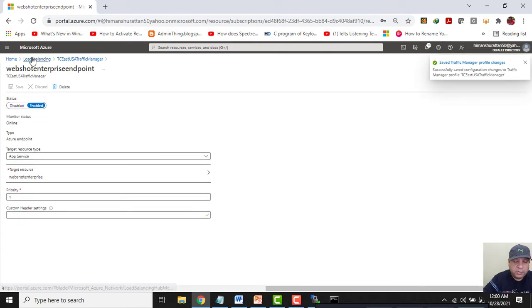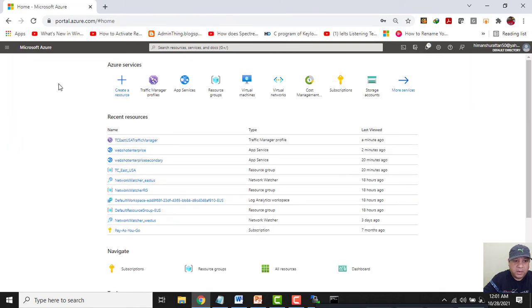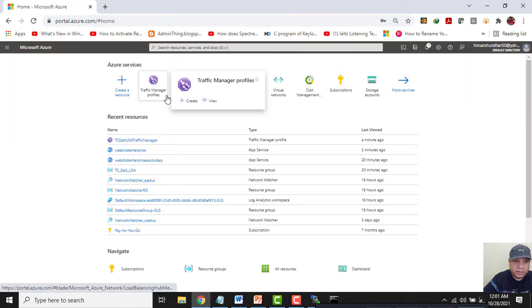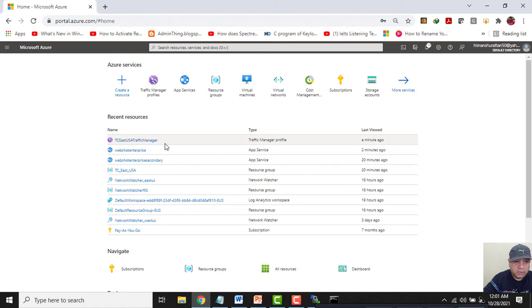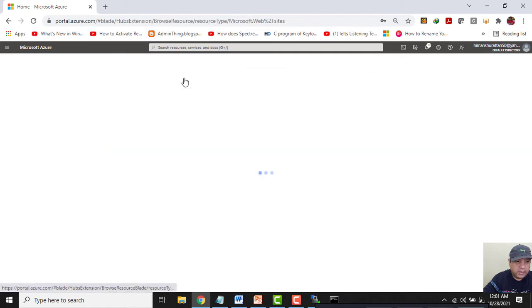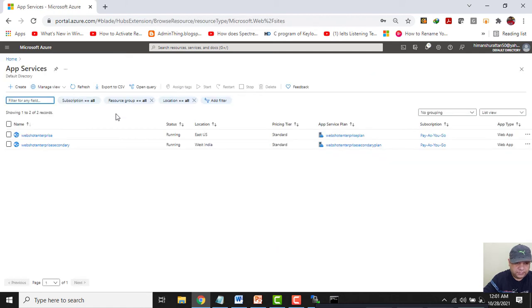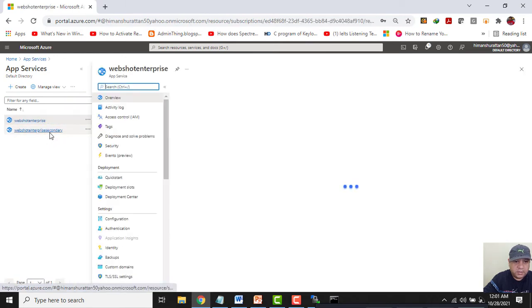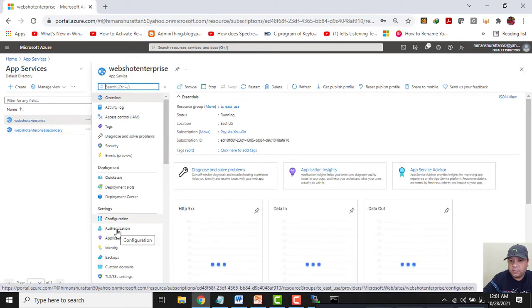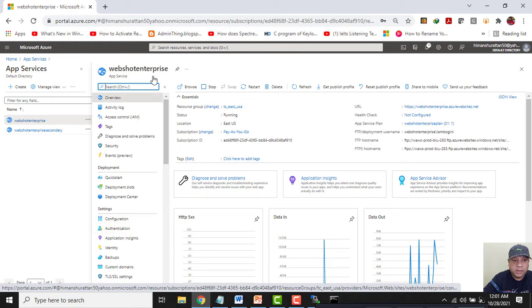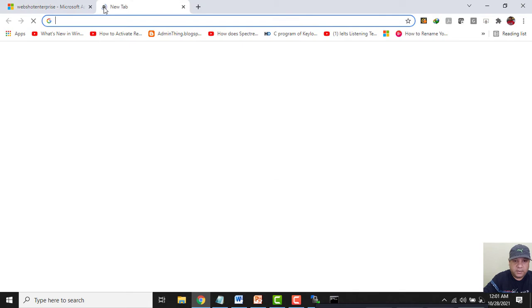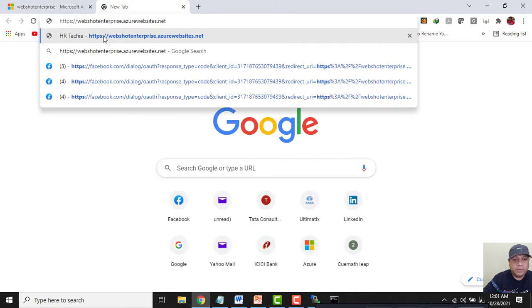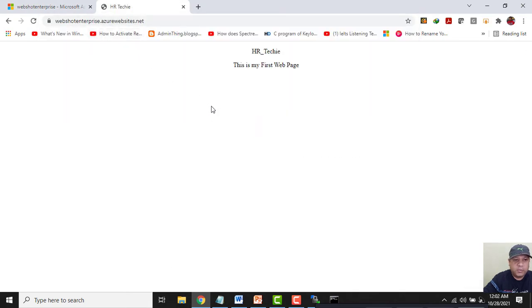Hi guys, so what I will do now, I will do some authentication kind of things here. Now I will enable authentication. To enable the authentication, see, this website is accessible through its URL. This is the URL. So if I click here in a new tab, I am able to open this web page. Now I will add some kind of authentication.